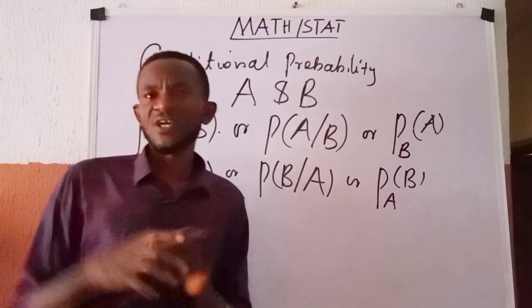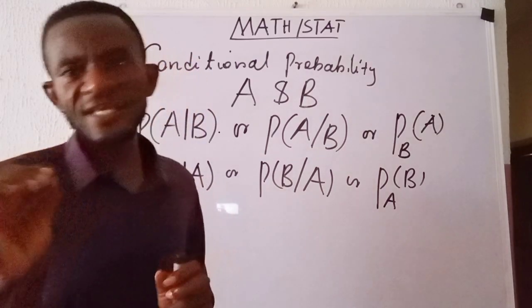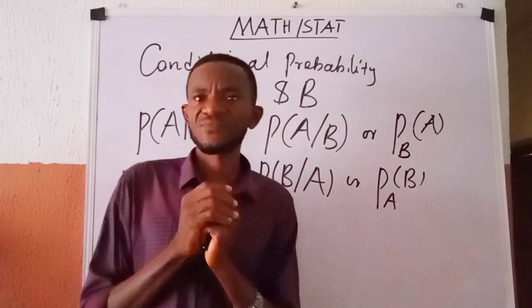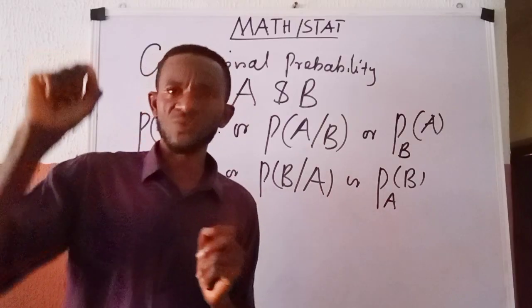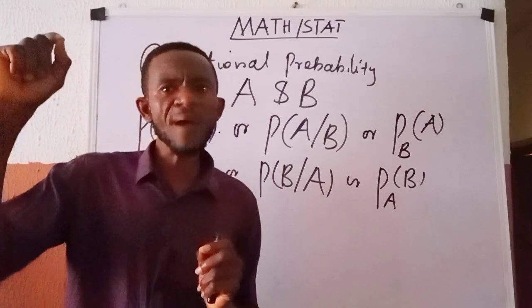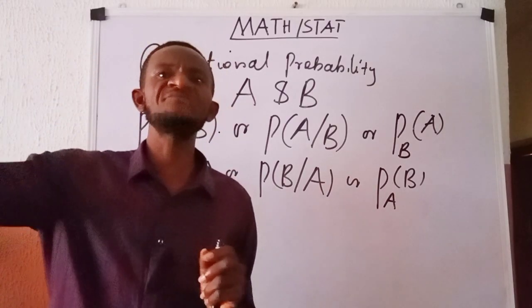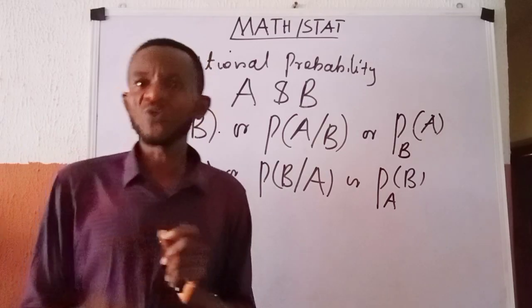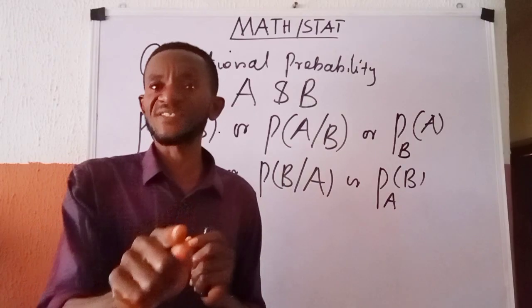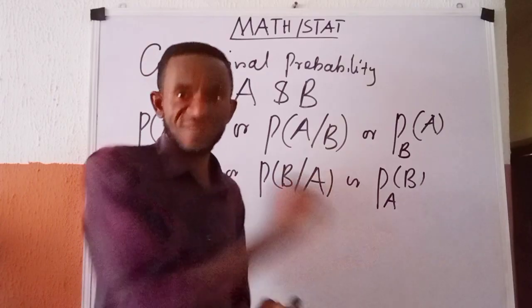Of course, conditional probability is defined as the ratio of the probability of the intersection of the events to the probability of the event that earlier happened.